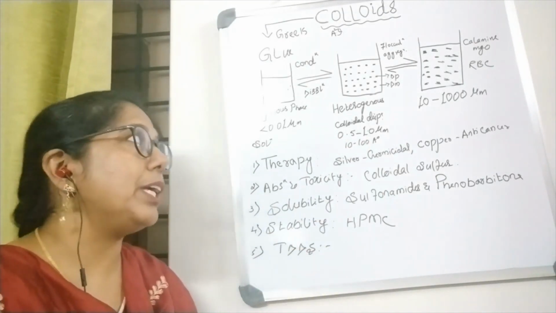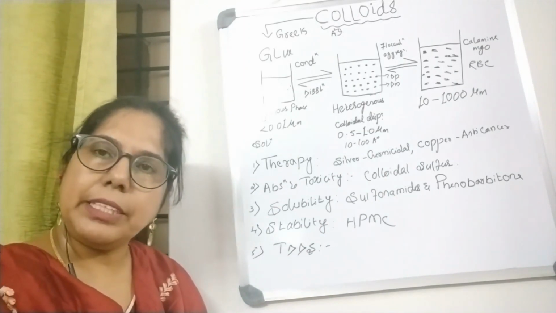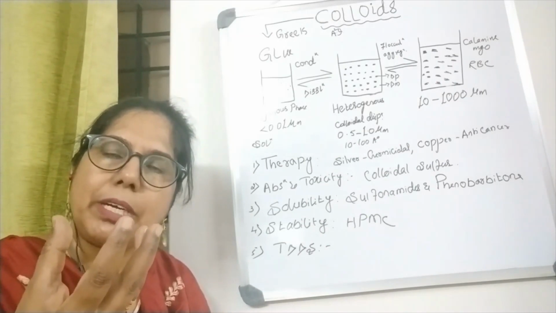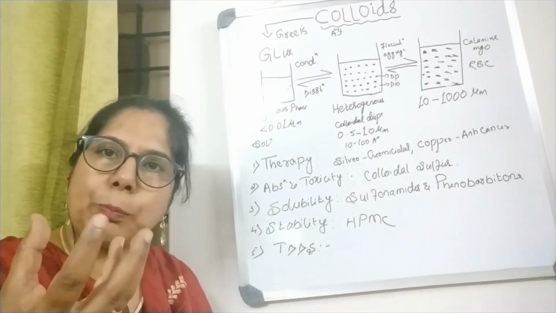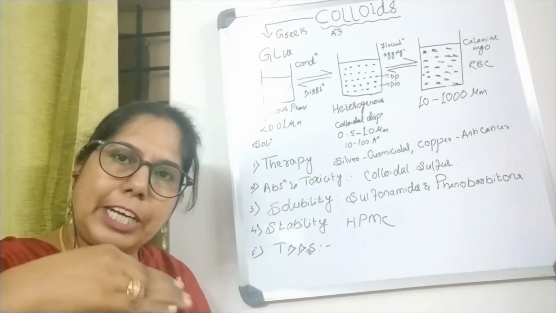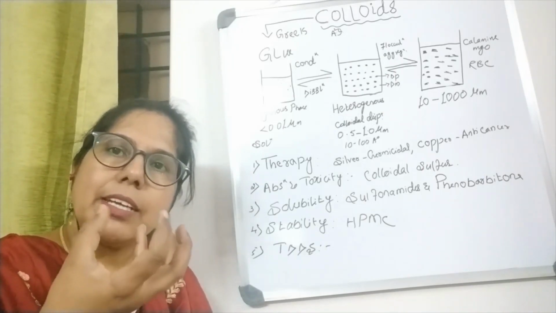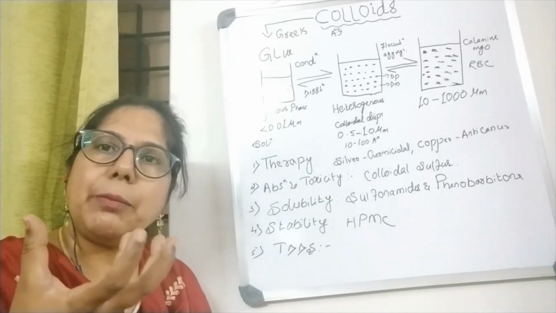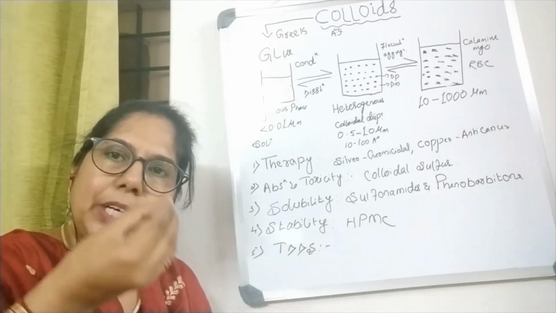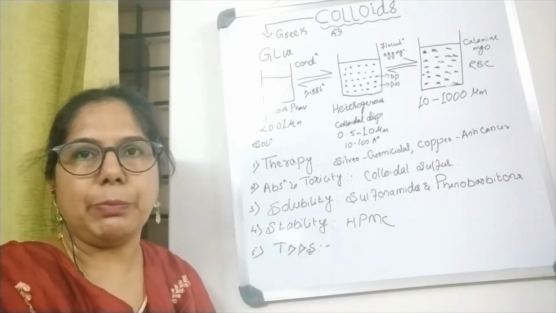As an example of colloids in day-to-day life, the bubble formed by soap, or the lather we get when we dissolve shampoo, is nothing but a colloid, in which we have solid particles distributed uniformly in the liquid medium.